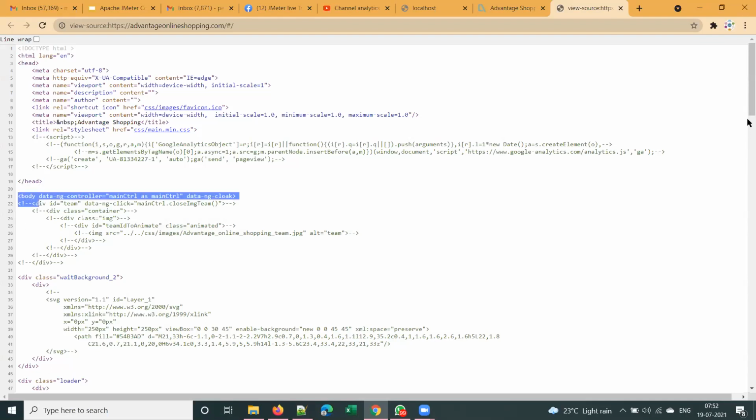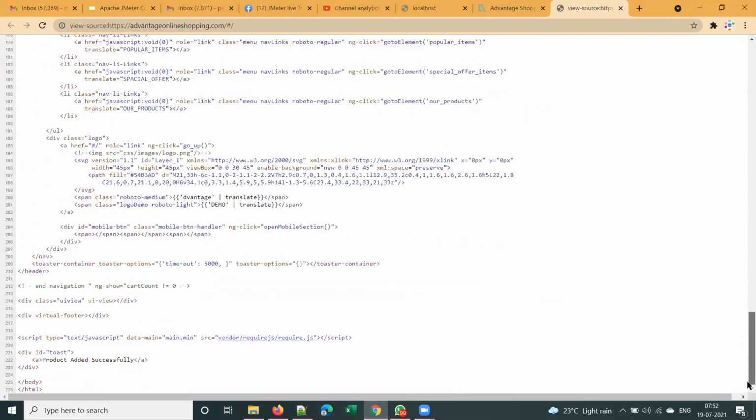Somewhere you see the closing tag for body, and then the HTML tag is closed at the end. In between, you will have a lot of other tags like TD, TR, DIV and so on.